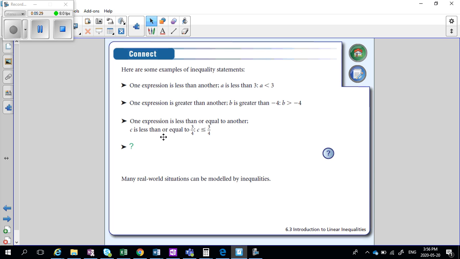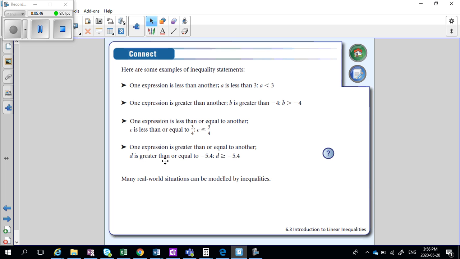C is less than or equal to 3/4. That's how we would write that. See how the symbol has a little line underneath? That means it includes that value. So C has to be 3/4 or less. Those are both acceptable amounts.